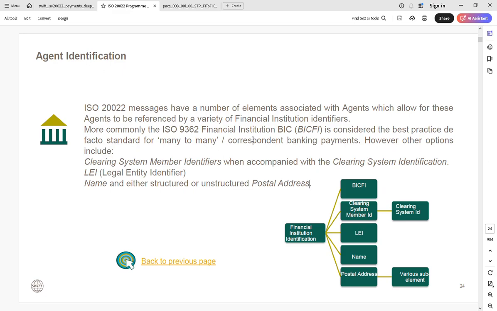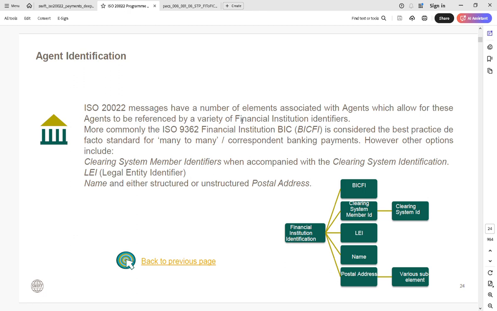Which is called agent. Agent is a concept that plays a very crucial role in ISO 20022 because all the banks are agents. The only difference is how these banks are configured, whether as a debtor agent, creditor agent, or intermediary agents. How that is configured is a very crucial idea. So this is called agent.